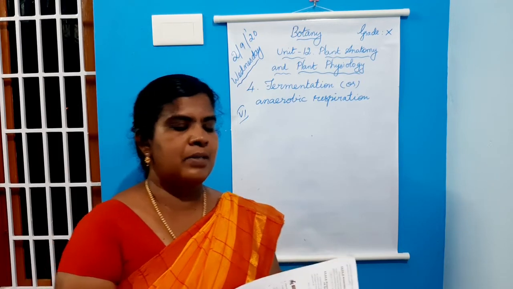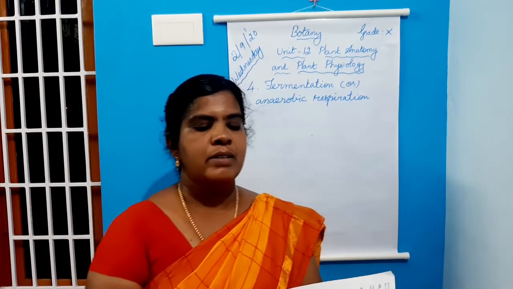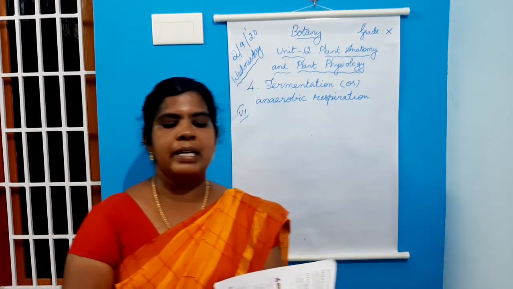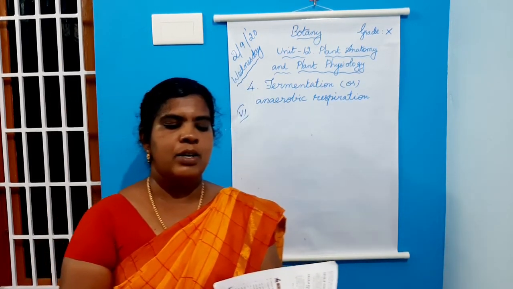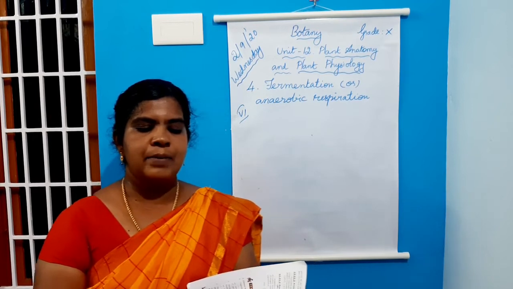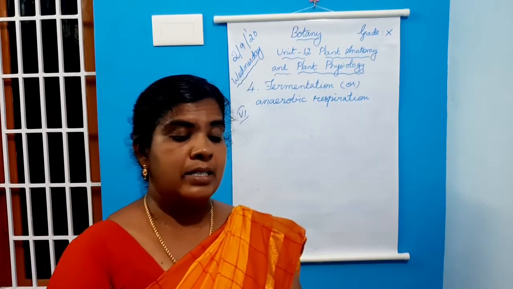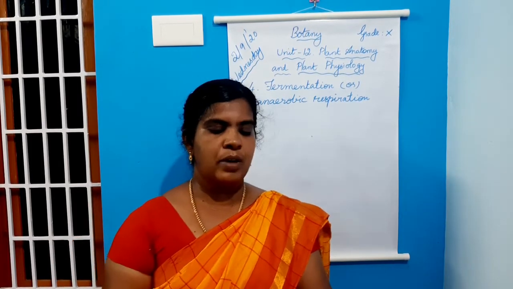Next, question number 7. Why should the light dependent reaction occur before the light independent reaction? It's given in page 181.